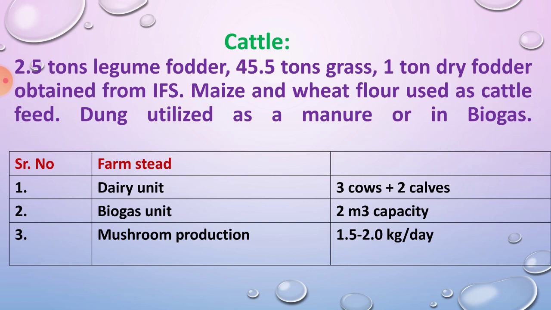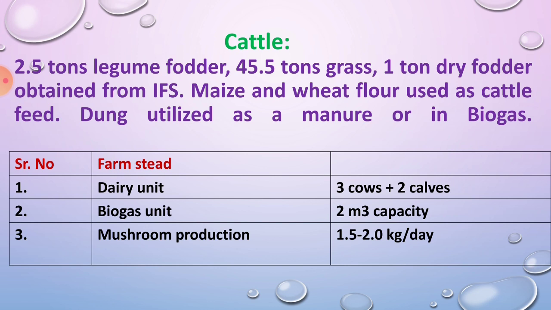The daily requirement of cattle is 2.5 tons legume fodder, 45.5 tons grass, and 1 ton dry fodder obtained from IFS. This is the fodder which is obtained from the cropping components: 2.5 tons legume fodder, then 45.5 tons grass from Napier and lucerne grass, 1 ton dry fodder from Jowar. It is obtained from the IFS model, that is the cropping system, and maize and wheat flour is used as cattle feed, or as a concentrate, and dung is utilized as manure or in biogas.